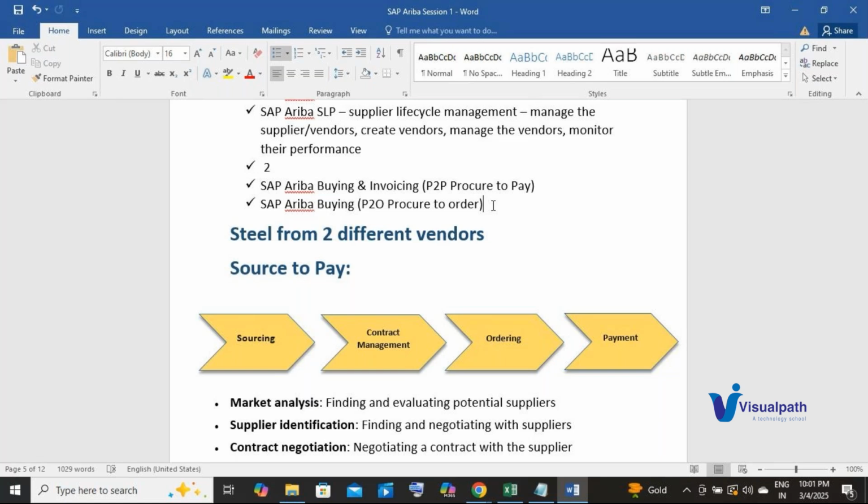Ariba does not have the capability to handle all the other aspects of direct procurement: planning, warehouse management, inventory management. All these are part of direct procurement, but Ariba does not have that capability. That's why Ariba is used only for indirect procurement.